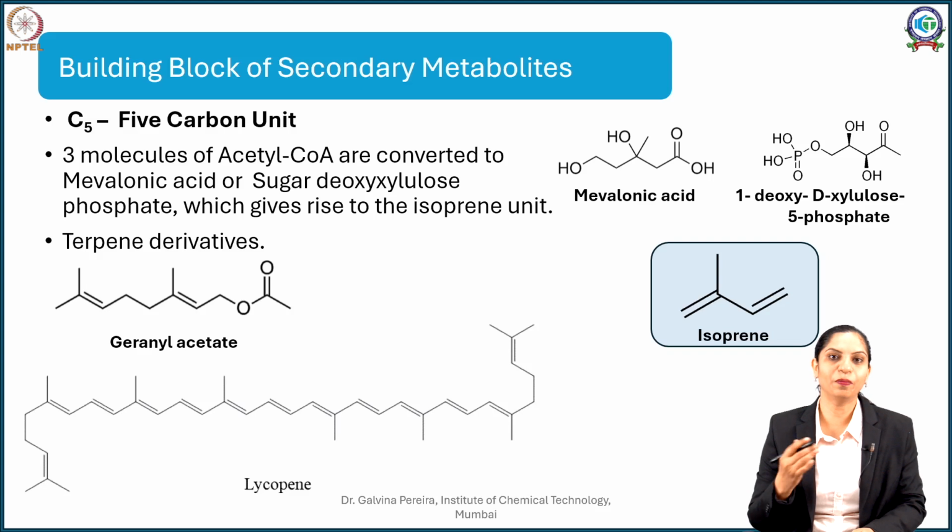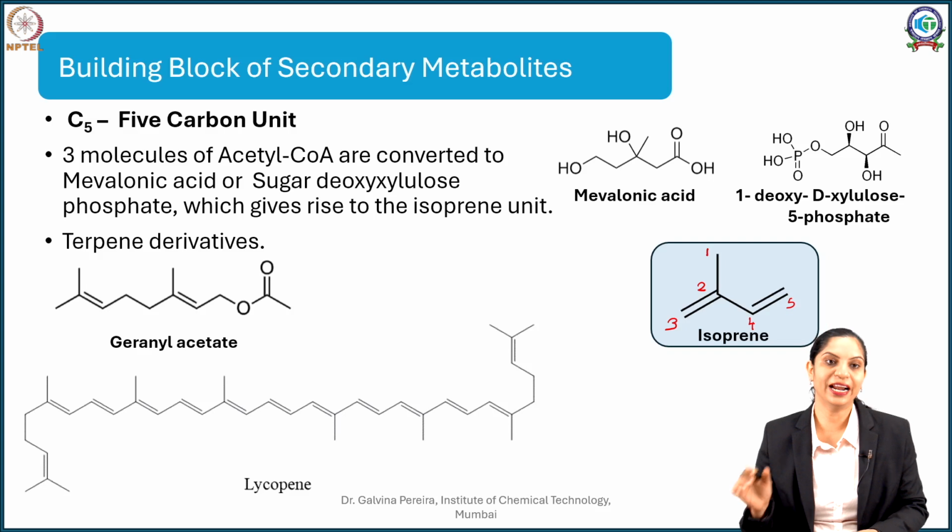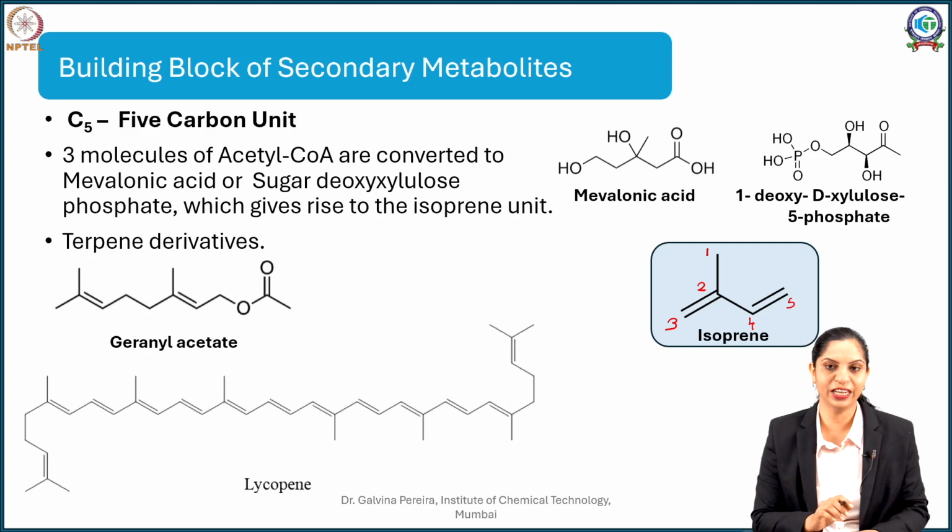To understand terpene derivatives, let's put some numbering on this isoprene so you can relate to it. I'm putting numbers like 1, 2, 3 to call this the head, and then 4, 5. I am numbering the carbon atoms, so here we have 5 carbon atoms representing the 5 carbon unit.